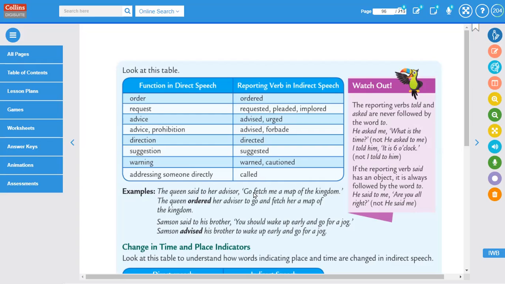Go remains the same because they're using to. So when we are using something as an infinitive, we don't change the tense. To go, to play, to eat.